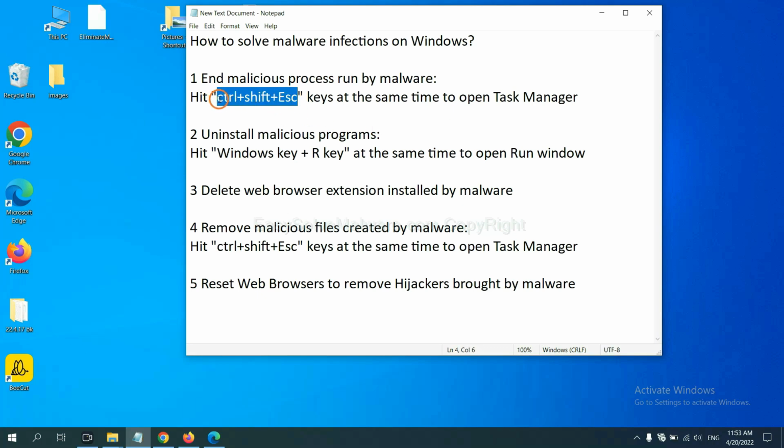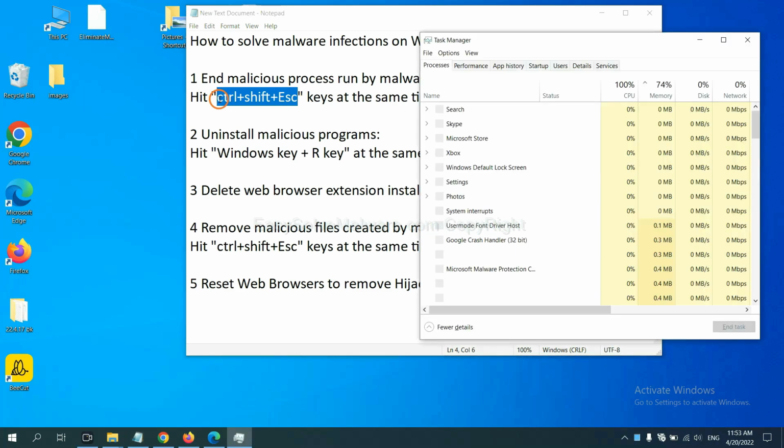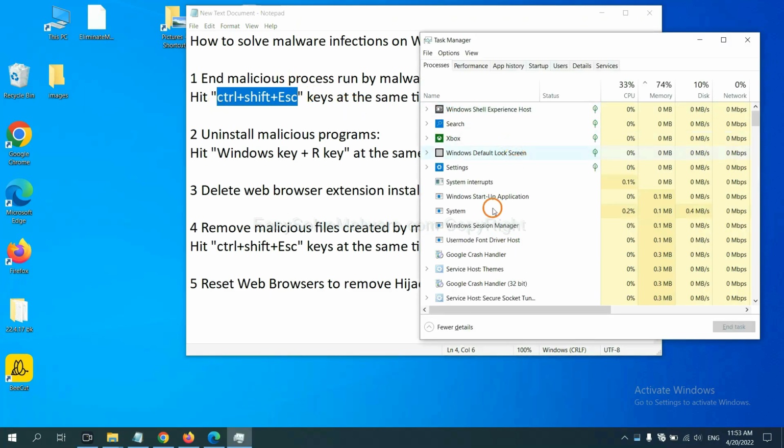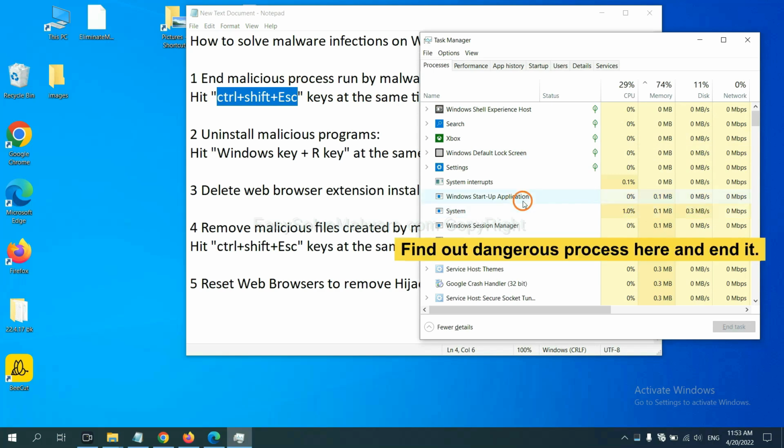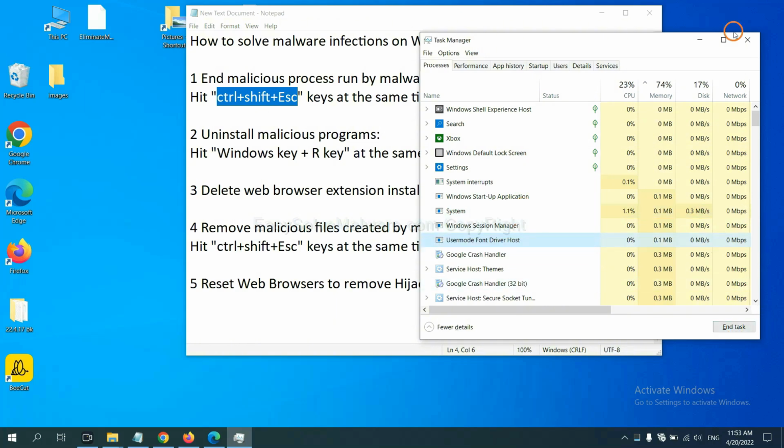Now hit the 3 keys at the same time. Then Task Manager will open. Now you need to find the dangerous process and then end the task. For example, select one process and click here.